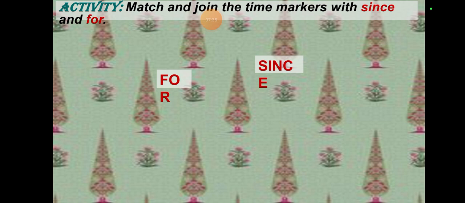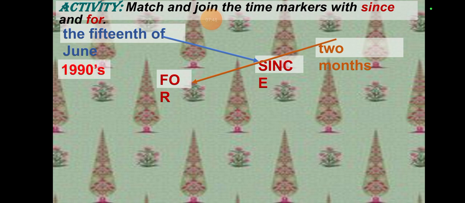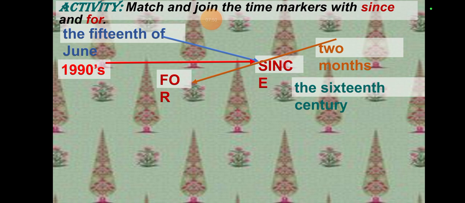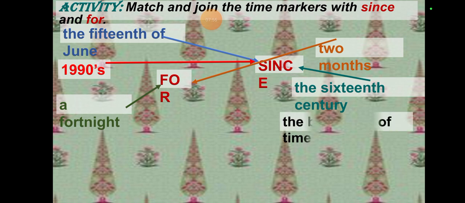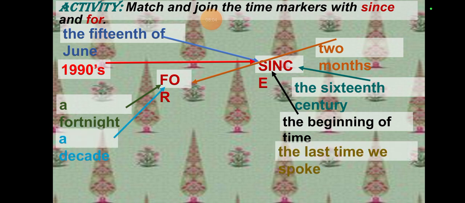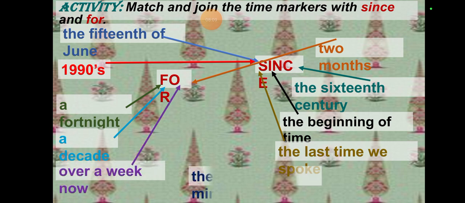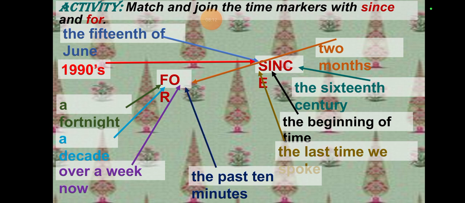Now match the two time markers with "since" and "for". Since the 15th of June, for 2 months, since 1919, since the 16th century, for a fortnight, since the beginning of time, for a decade, since the last time we spoke, for a week now, for the past 10 minutes.